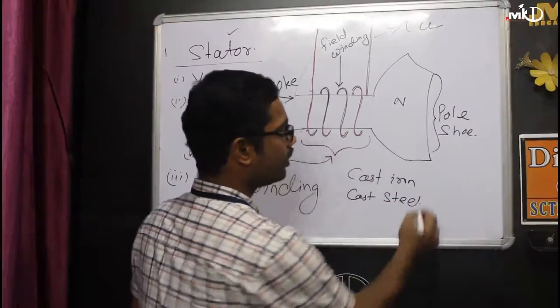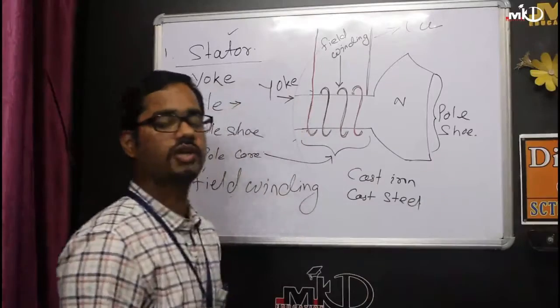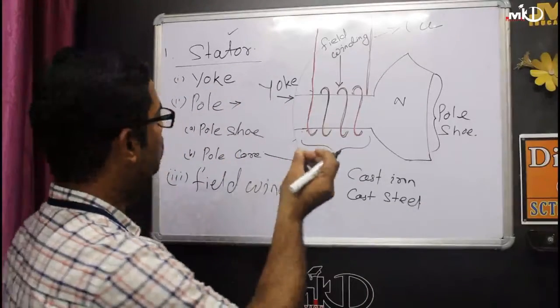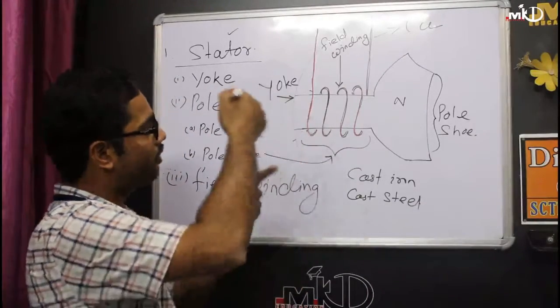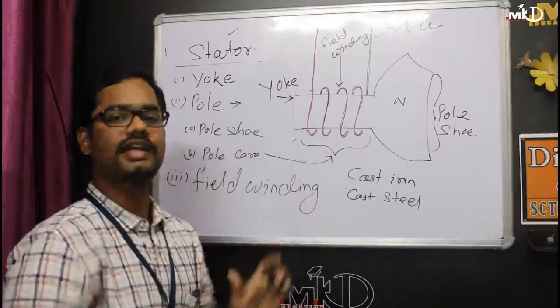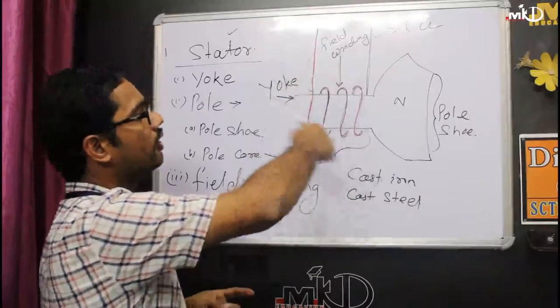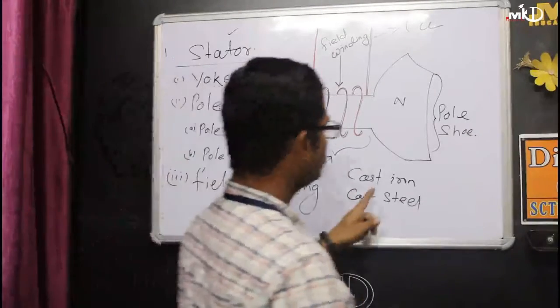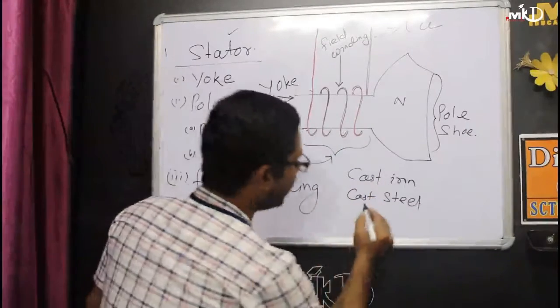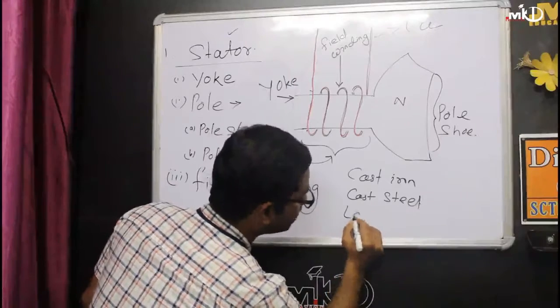It is for low reluctance, the permeability means the path is of low reluctance, so it will get an easy path to travel in your circuit. Okay, so cast iron and cast steel are used, and another thing is lamination is there.